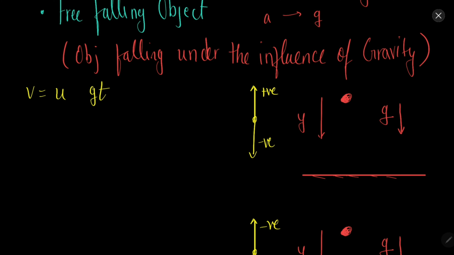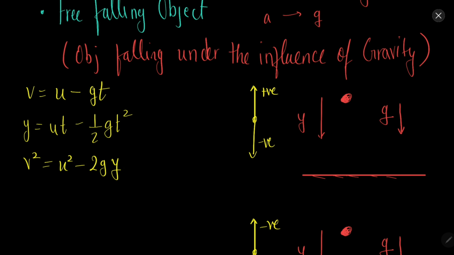As we have considered the upward direction to be positive, and g is always pointing downward, we consider it to be minus. Similarly, y equal to ut minus half gt square, again minus sign because g is downward, and v square equal to u square minus 2gy.